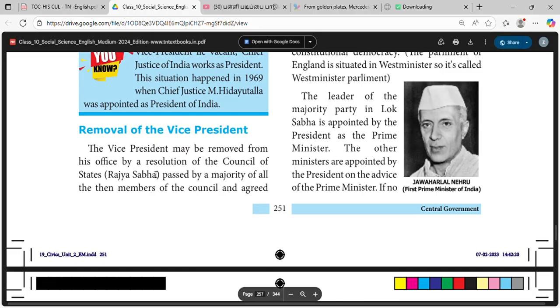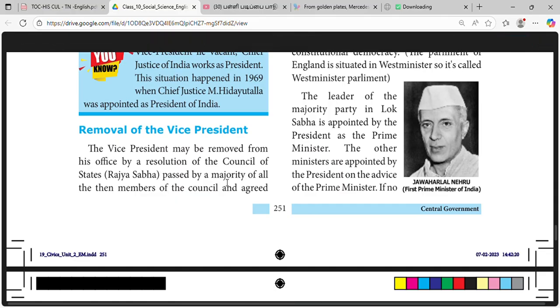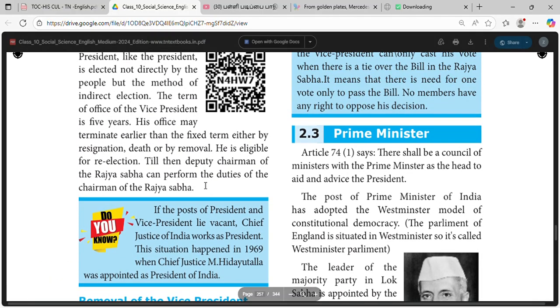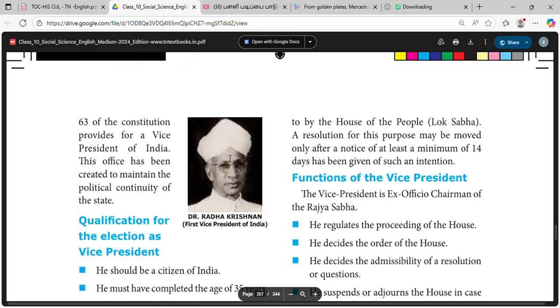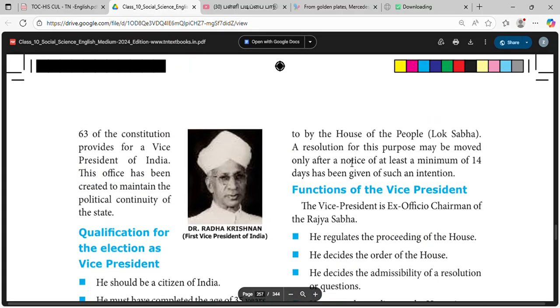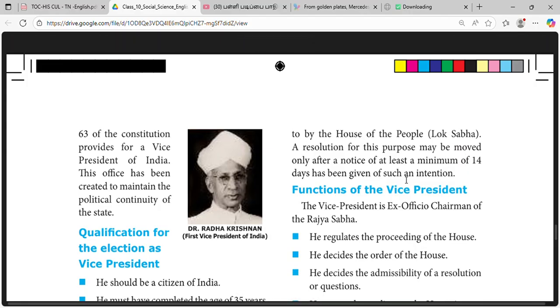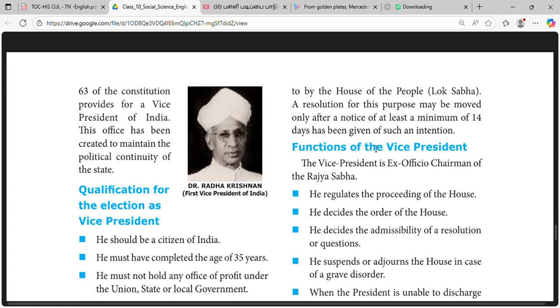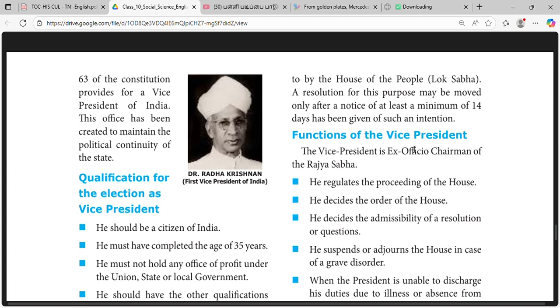The Vice President may be removed from his office by a resolution of the Council of States passed by a majority of all the members of the Council, agreed by the House of the People. A resolution for this purpose may be moved only after notice of a minimum of 14 days has been given of such intention.